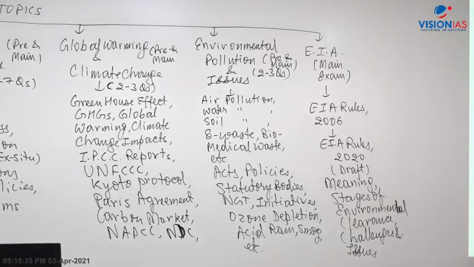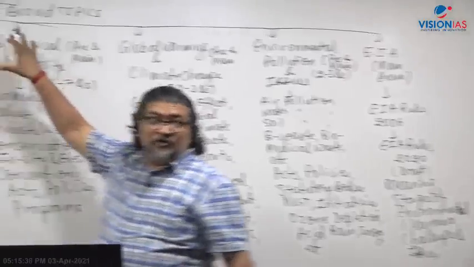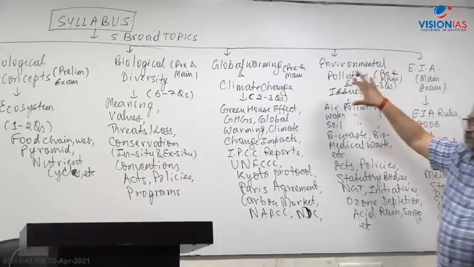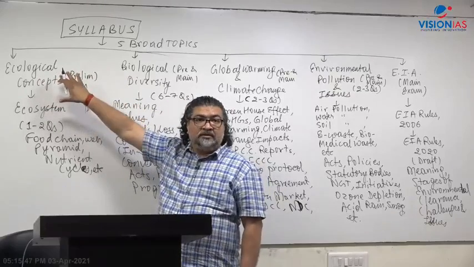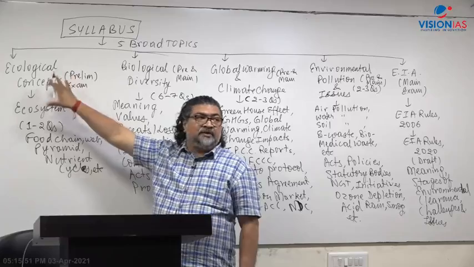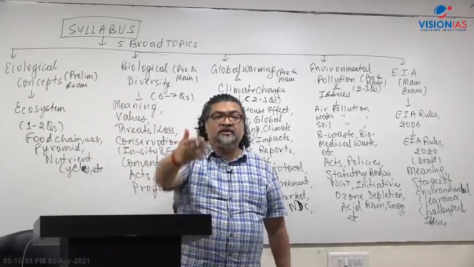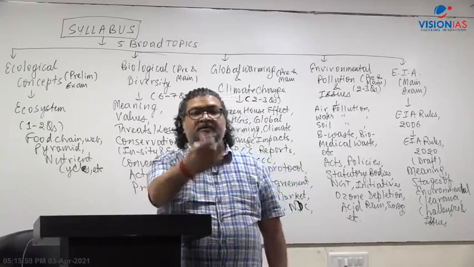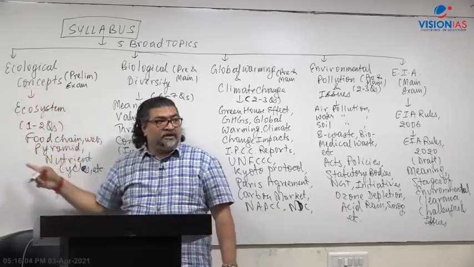right? What are the important areas? The important areas are biological diversity, global warming, climate change, and the pollution part. But for any examination, whichever exam you appear, you must be aware of the fundamental ecological concept. That's what I have started from here. You must know the direction of the class. What direction a teacher will teach in the classroom, you must be familiar with that. So I have started from here, ecological concept.